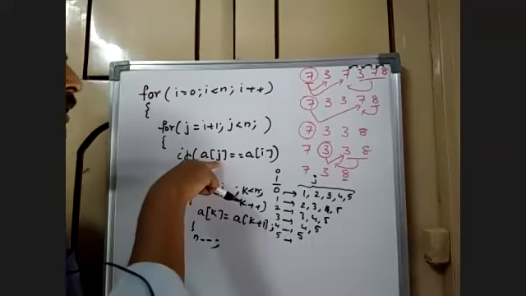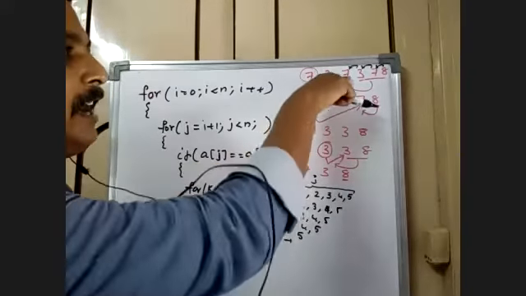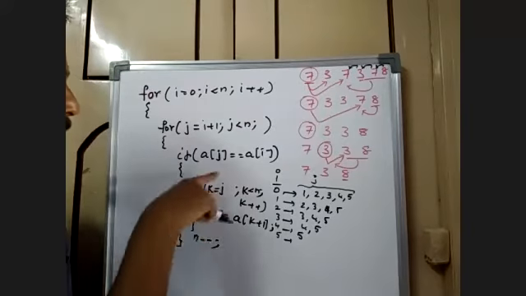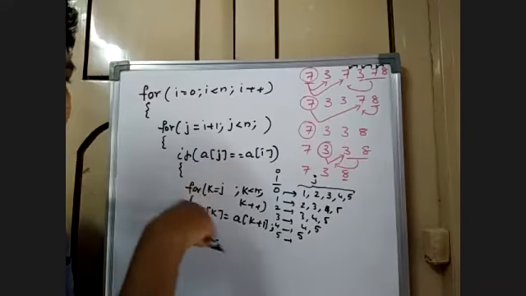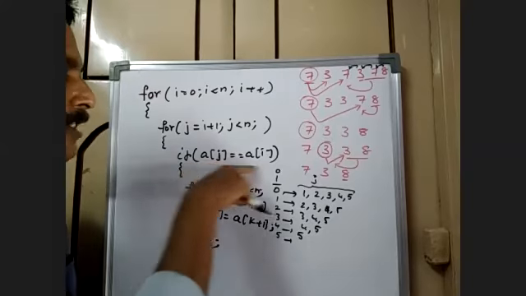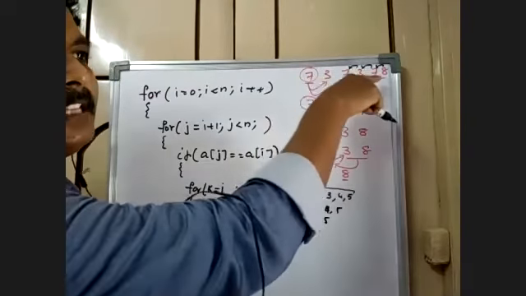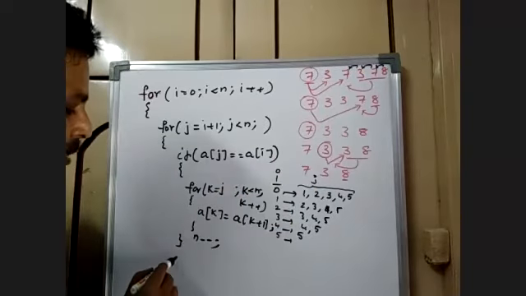So if a of j is equal to a of I, when there is a duplicate element, then I go for all these shifting processes. If it doesn't match, 7, 3 doesn't match, then I go for the next element. Next element means next j.